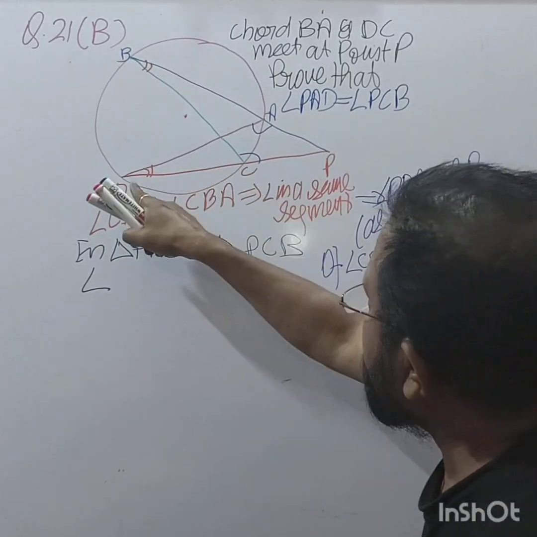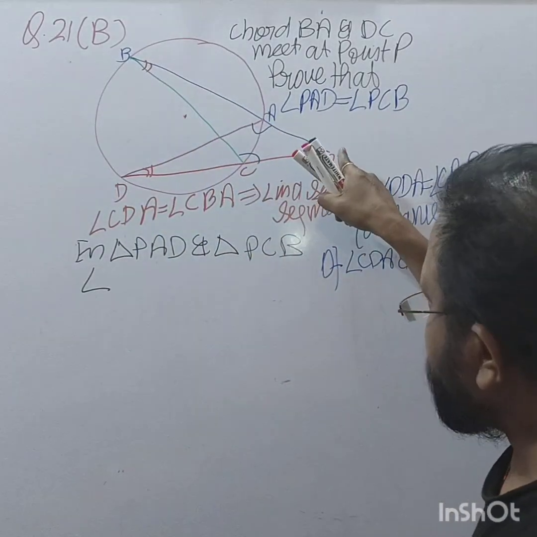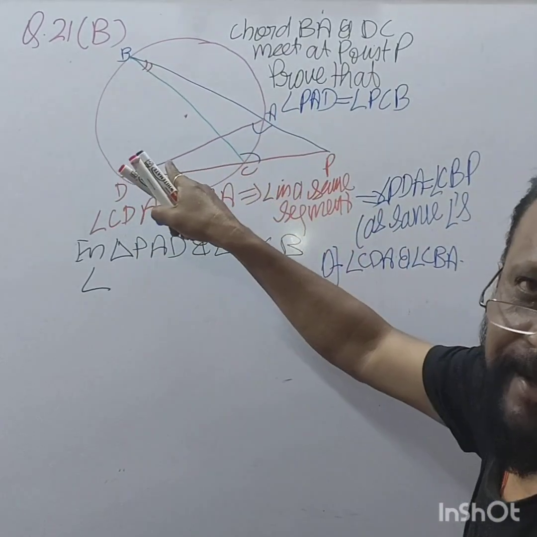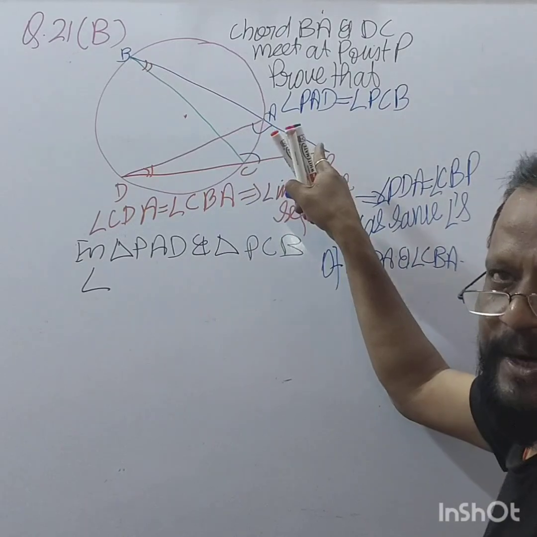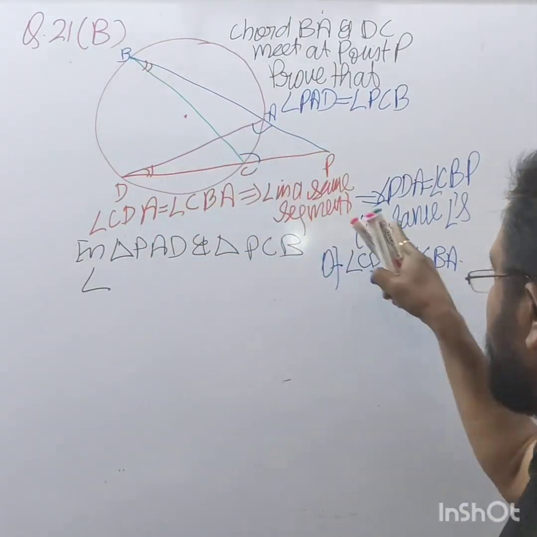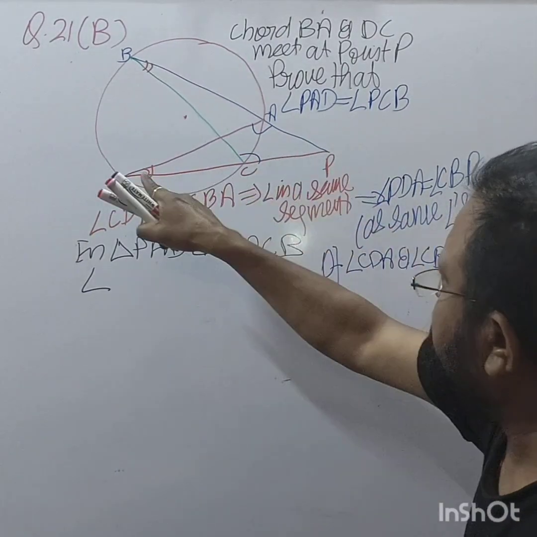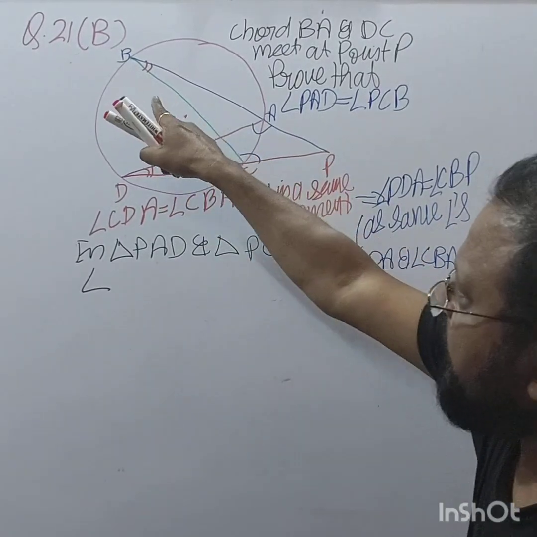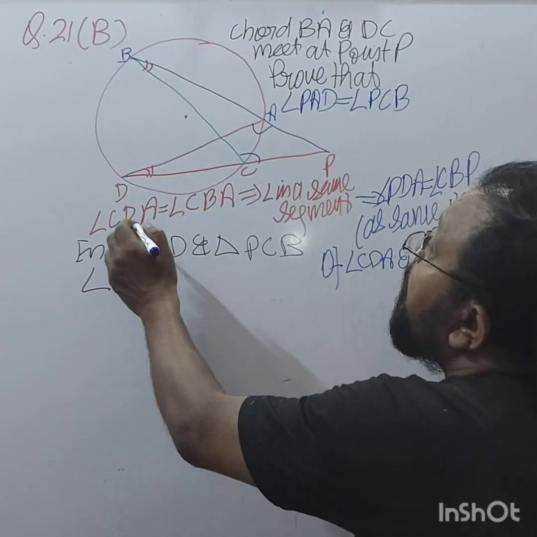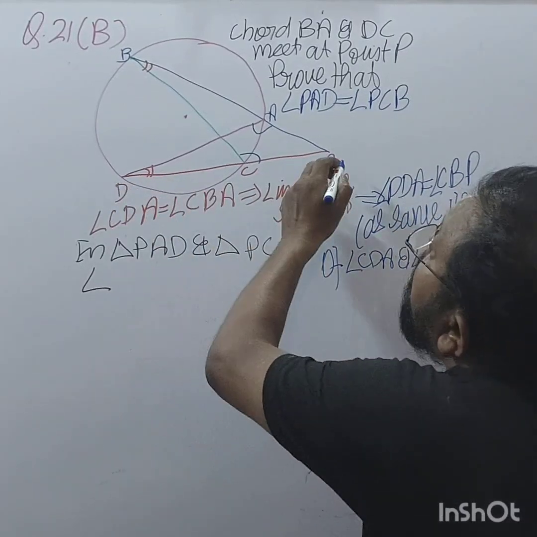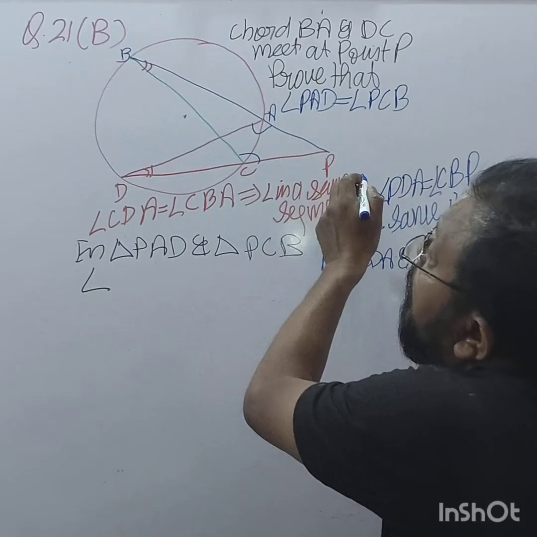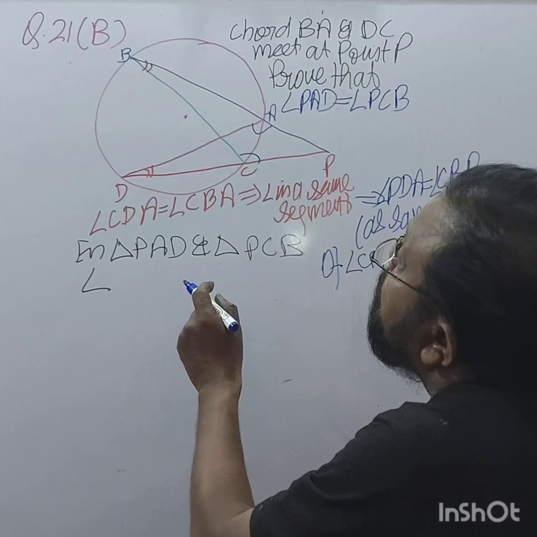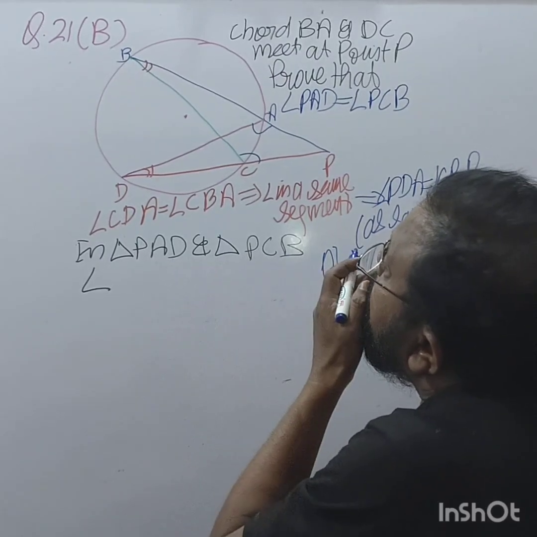This is angle CDA and this is PDA. So they are the same angles, na? You just extend the vertex. Angle is the same. So they are the same angles. So that's why this is PDA and this is CBP, right? That is angle. So now in PAD and in CBA.